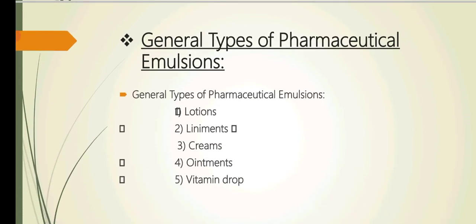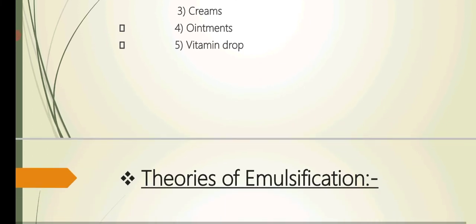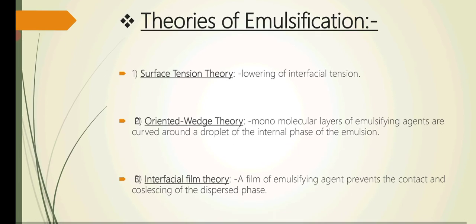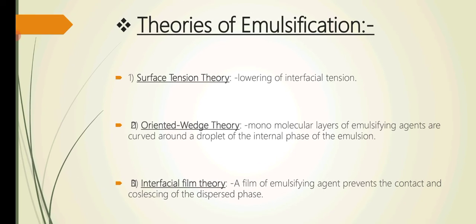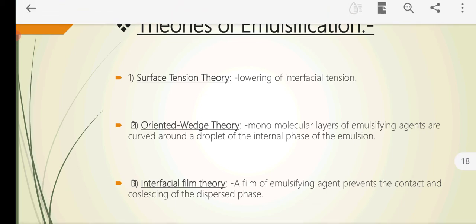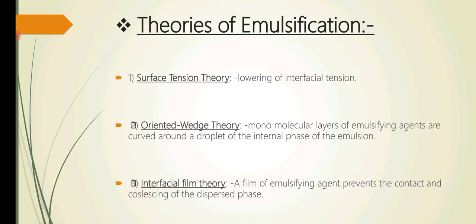And general types of pharmaceutical emulsions are lotions, liniments, creams, ointments, and vitamin drops. And there are mainly three theories which govern the emulsification process. First is surface tension theory, which is lowering the interfacial tension. Second is oriented wedge theory: monomolecular layers of emulsifying agents are curved around a droplet of the internal phase of the emulsion. And third is interfacial film theory: a film of emulsifying agent prevents the contact and coalescing of the dispersed phase.